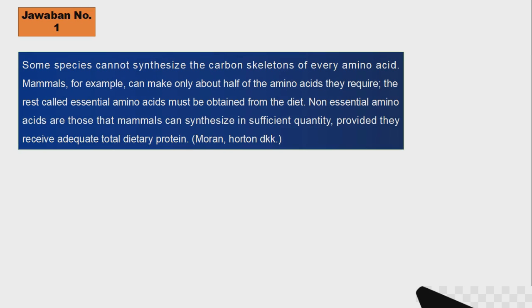I will answer question number 1. I found the answer in the book by Moran Horton. The book answer is: some species cannot synthesize the carbon skeleton of every amino acid. Mammals, for example, can make only about half of the amino acids they require. The rest, called essential amino acids, must be obtained from the diet. Non-essential amino acids are those that mammals can synthesize in sufficient quantity, provided they receive adequate total dietary protein.